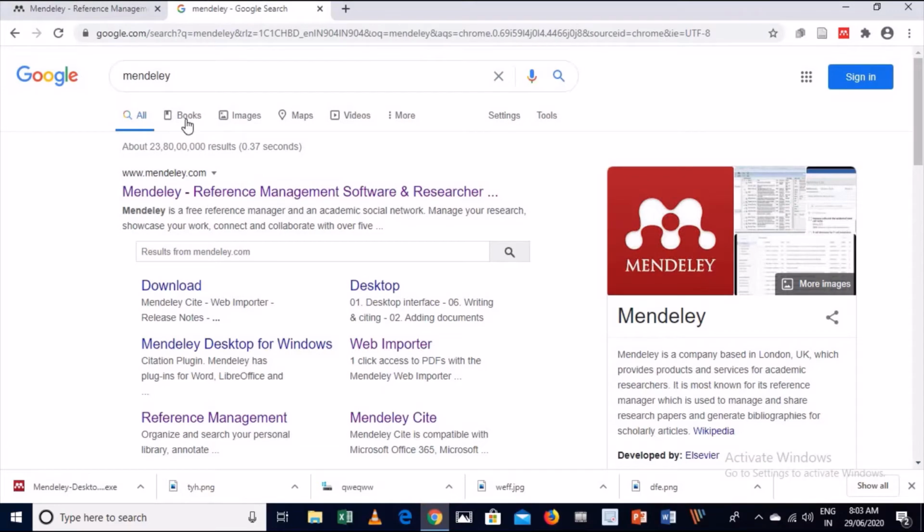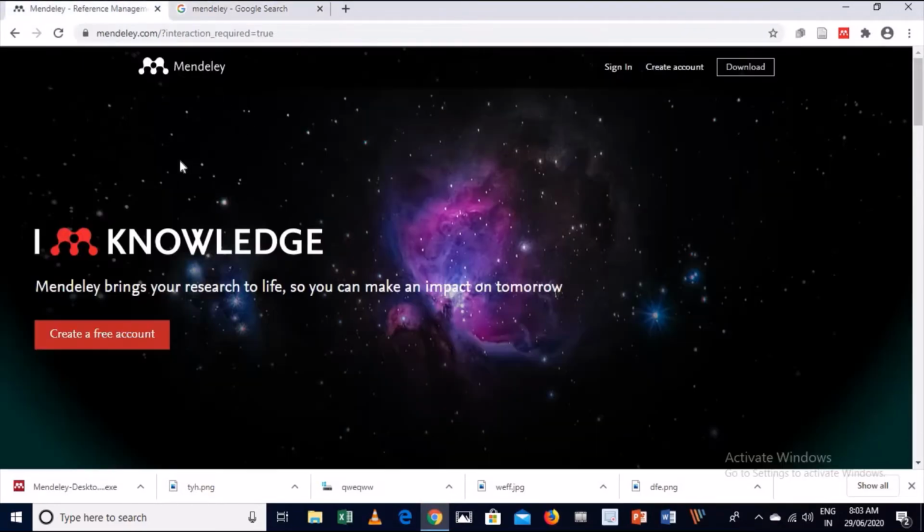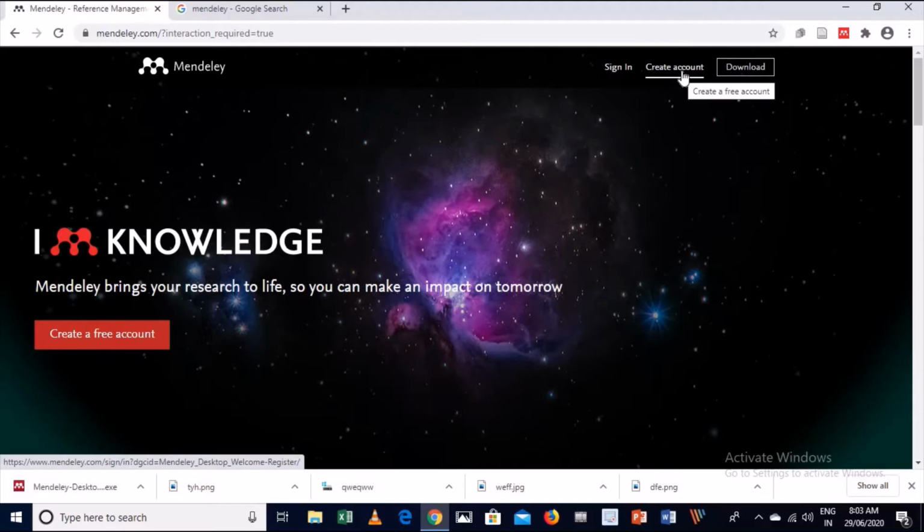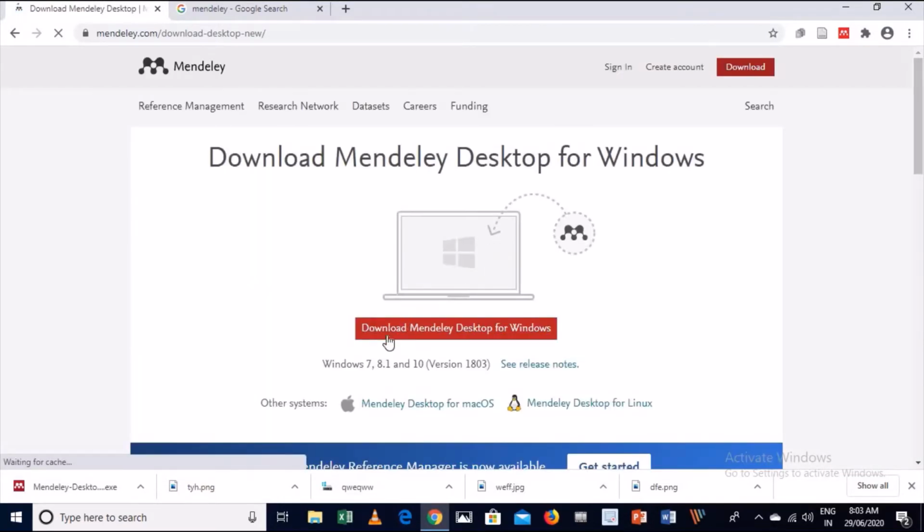As you go in Google, you can see the website, and when you click on this, you go to the main page, where you will find the sign in, create account and download option. Suppose you are new, you go and sign up. If you want to create an account for the first time, you go and create, and if you want to download for the desktop, you can download the desktop version from this button. Download Mendeley desktop for Windows. It is available for the Mac operating system and the Linux operating system also.